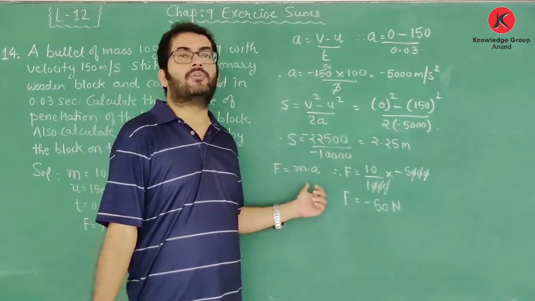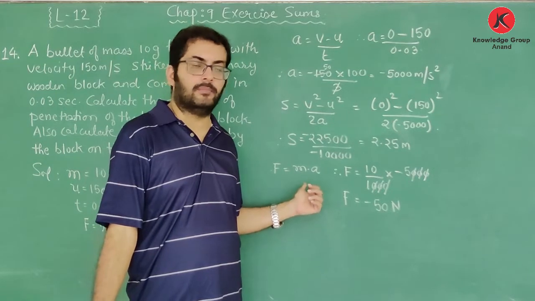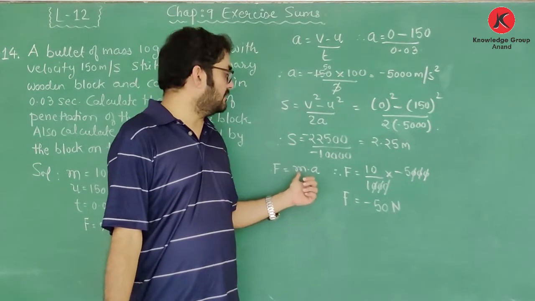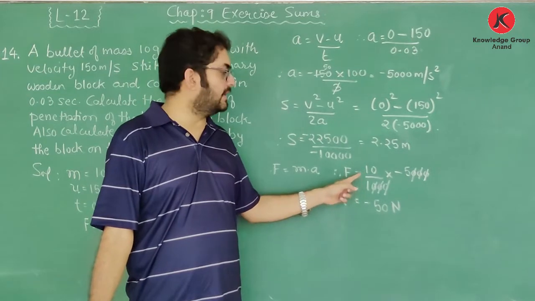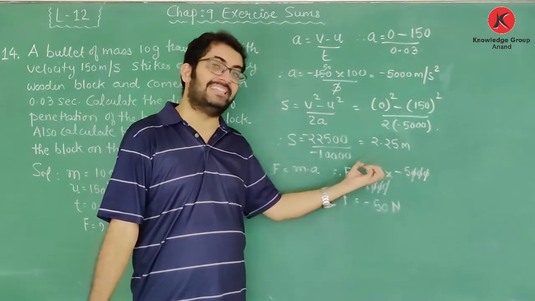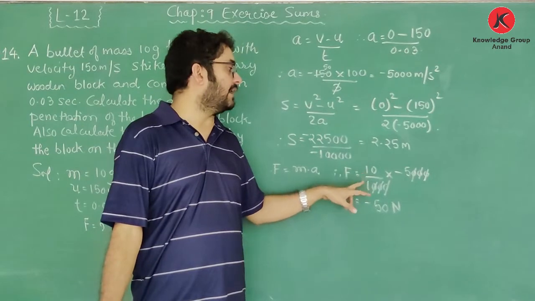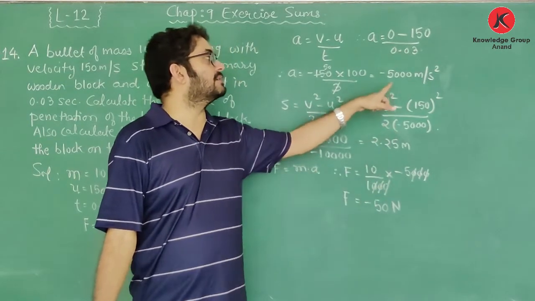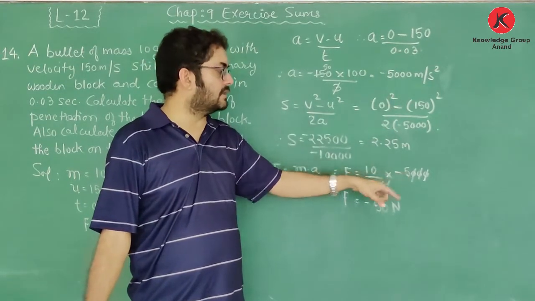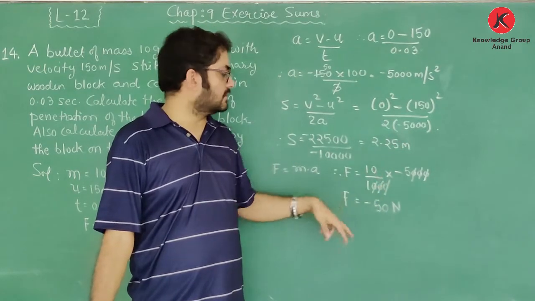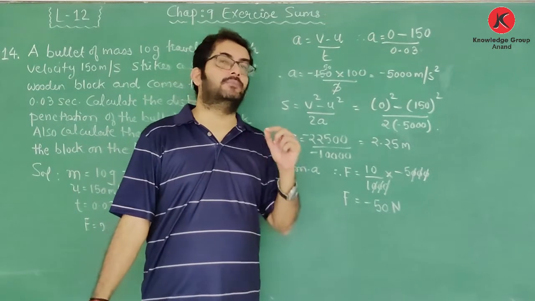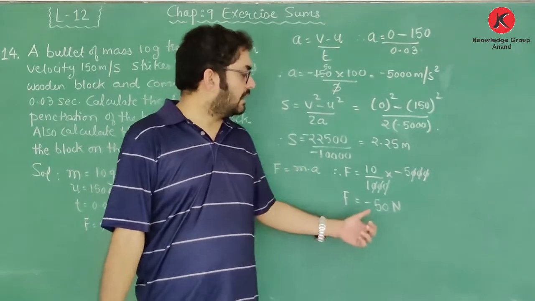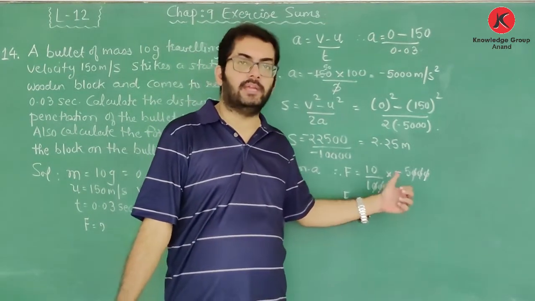After that, I want to find the force exerted by the block on the bullet. So force F is equal to mass m into acceleration. The 10 grams, to convert it into kilograms, I divided by 1000 because here we can easily cancel the zeros. So I have written 10 upon 1000 into acceleration we just now found out to be minus 5000. So by eliminating the zeros, the final answer, that is the force exerted by the wooden block on the bullet, comes to minus 50 Newton.